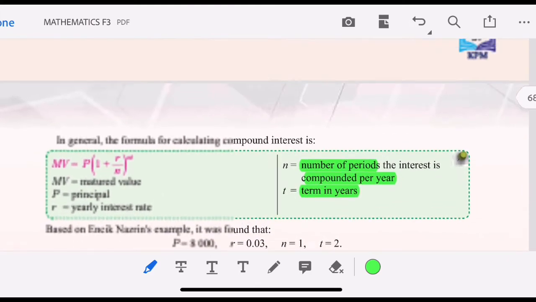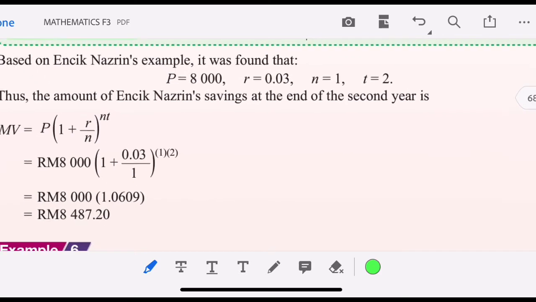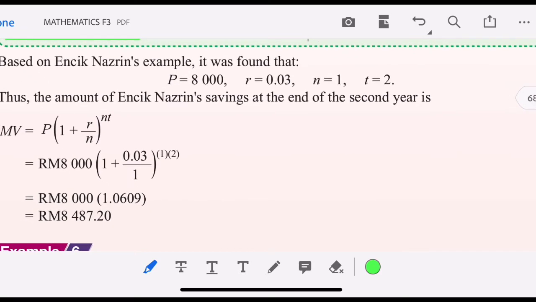Let's go through Inject Nazrin's example. The principal is 8,000, the interest rate is 0.03, N is 1 and T is 2.